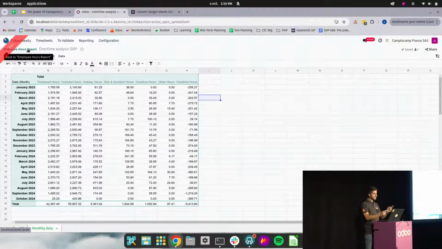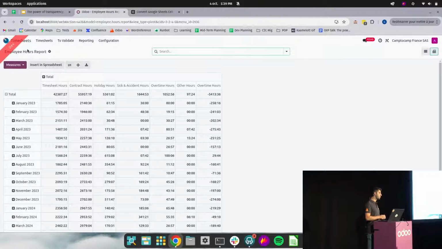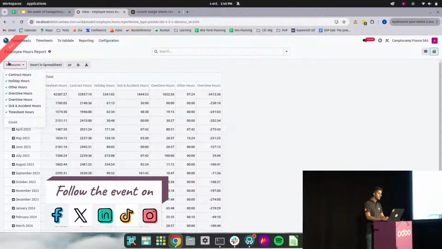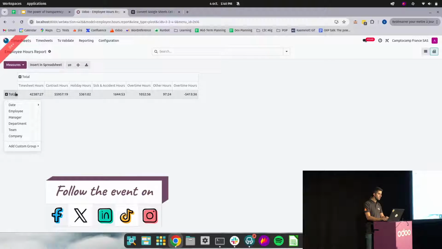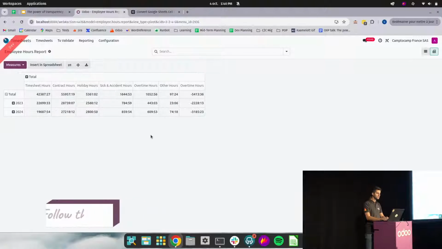Perfect. Let's go back to the model. And now for the scorecards, I need to regroup all my data by year, because I want to see the data year to date. Today, I want to see all the overtime that I did for the past year, starting on the 1st of January up until today. To do that, I regroup by year.